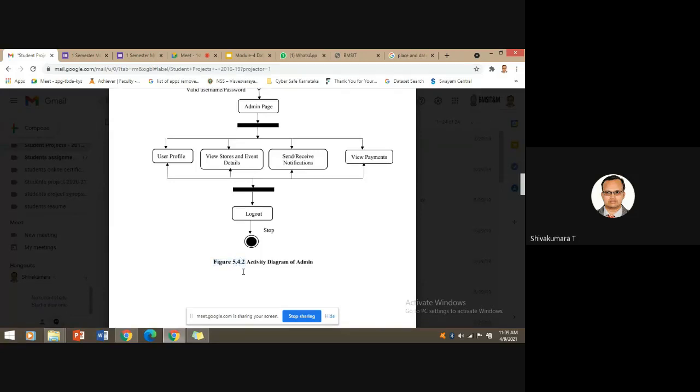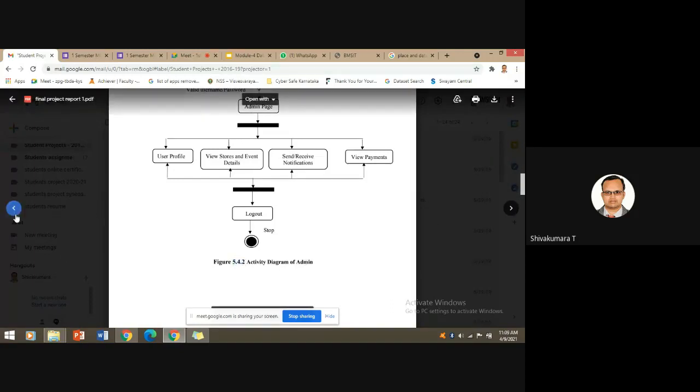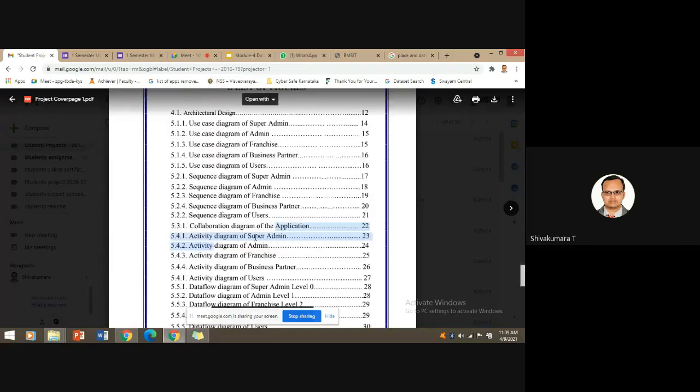The number represents that this figure is present in the 5th chapter, under the 4th subsection, under the second subheading. So, activity diagram of admin. Got it? Similarly, for all the figures you have prepared, the list of figures needs to be prepared as a preliminary page.